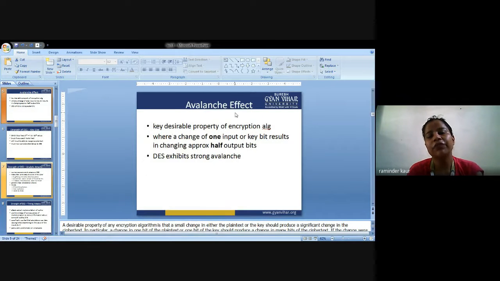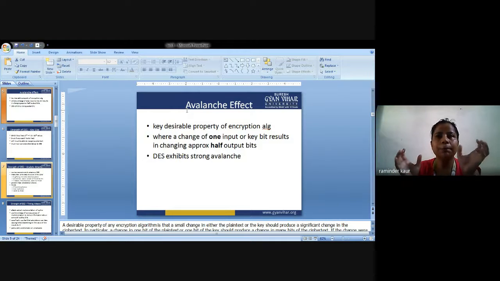Next is the avalanche effect. What is the avalanche effect in cryptography? Actually, what does avalanche mean? If I change any one input in the system, it can have a greater impact on the output that it generates. With minor changes in the input, there will be substantial changes in the result.